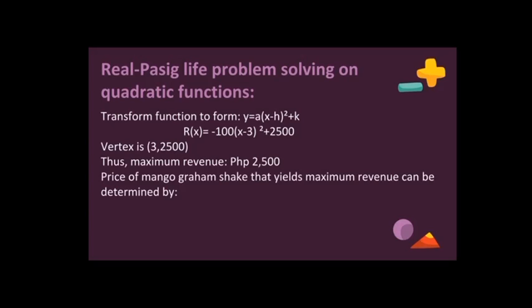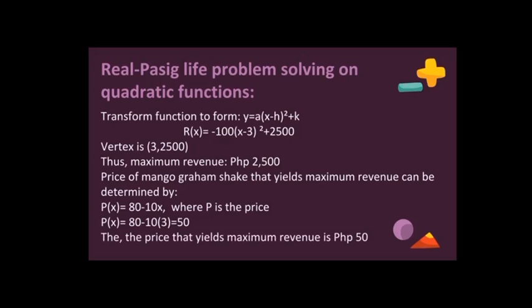The price of the mango graham shake that yields maximum revenue can be determined by P equals 80 minus 10x, where P stands for the price. So 80 minus 10 times 3, because we substitute the value of x, which is 3. So it is equal to 50. Thus, the price that yields maximum revenue is 50 pesos.